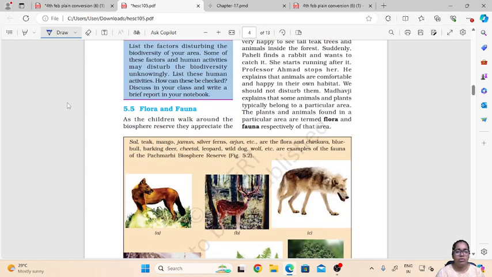So now let us move to flora and fauna. What do you mean by flora and what is the meaning of fauna?